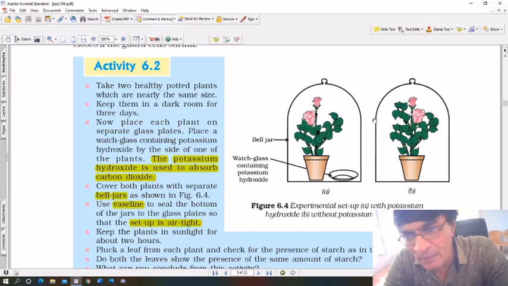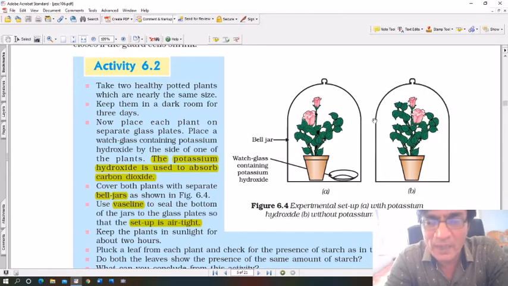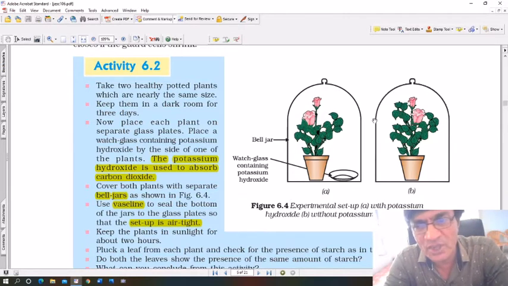In B, there will be more carbon dioxide. So carbon dioxide will help the process of photosynthesis in B, but not in A. So in A, those green leaves will not produce starch. And if you carry out the iodine test, you will find that the iodine test works only in bell jar B, that is on the potted plant B, but not on potted plant A, clearly showing that carbon dioxide is required for the process of photosynthesis.